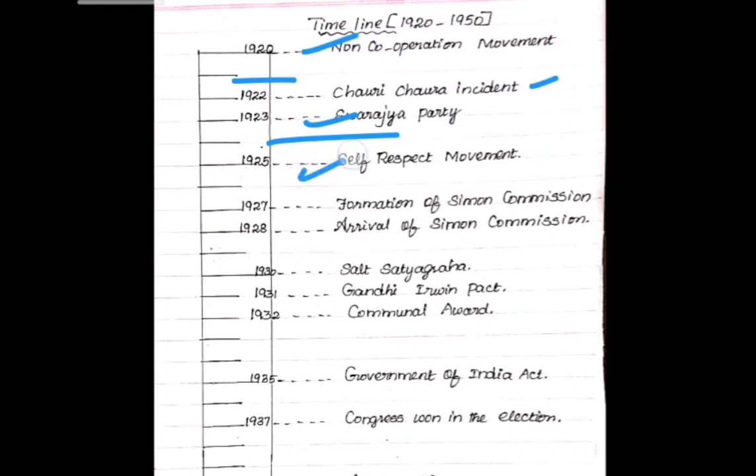Yes, 1925, what happened? Self-respect movement started by E.V. Ramasamy Nayakar, otherwise called Periyar. Okay, so 1927, 26 nothing happened. 27, what happened? Formation of Simon Commission. Then 28, arrival of Simon Commission. Sir John Simon came to India. So that one is the arrival of Simon Commission.